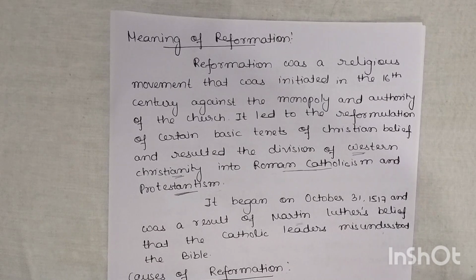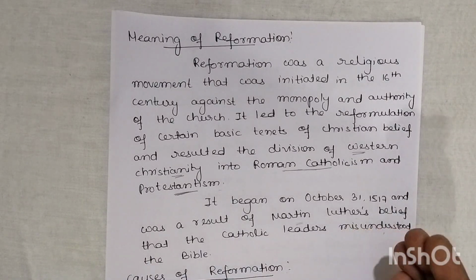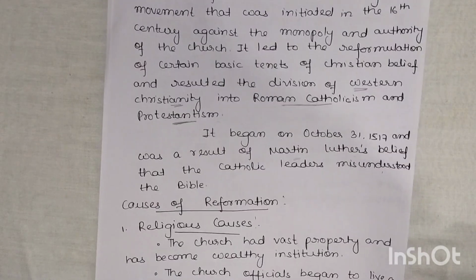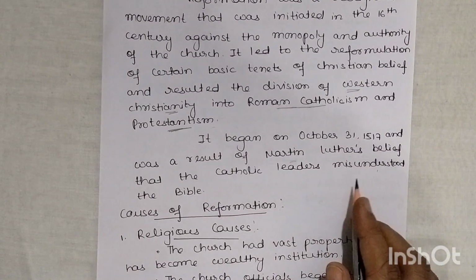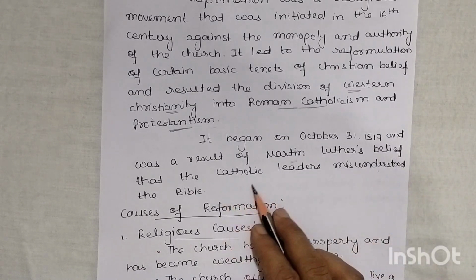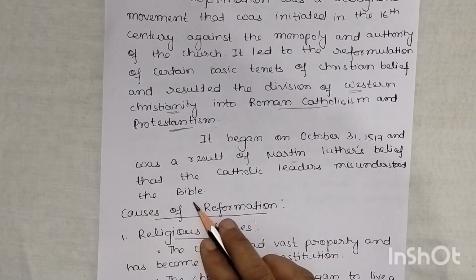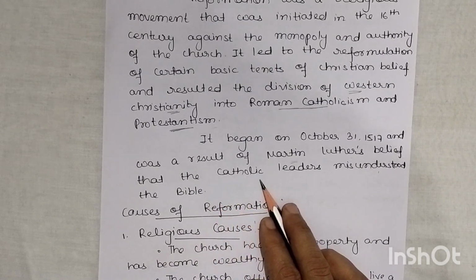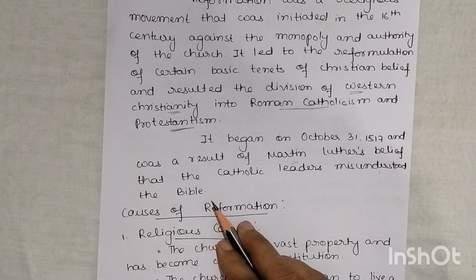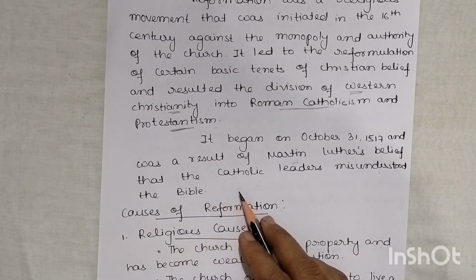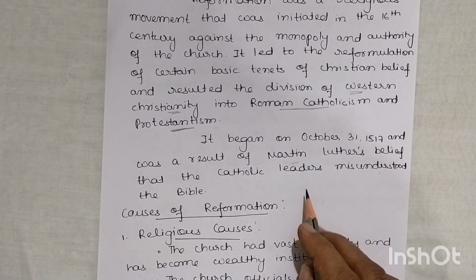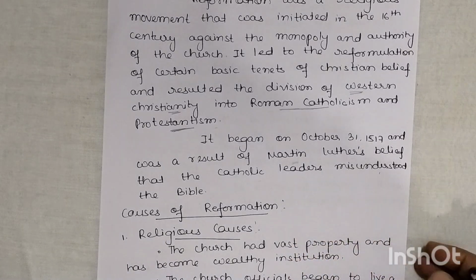One is favoring Roman Catholicism, a group of people favoring this, and the other are those who were protesting, known as Protestantism. It began on October 31st, 1517, and was a result of Martin Luther's belief that the Catholic leaders misunderstood the Bible. Whatever they were preaching, teaching and sharing as knowledge was wrong according to Martin Luther. He believed that something else is written in the Bible and they were telling something else to the people.